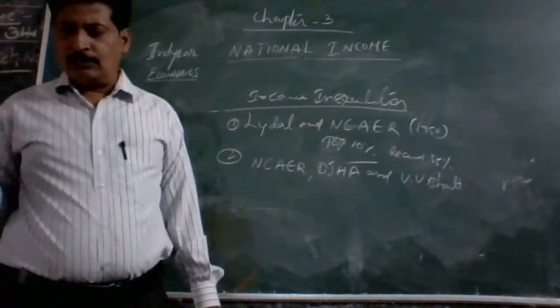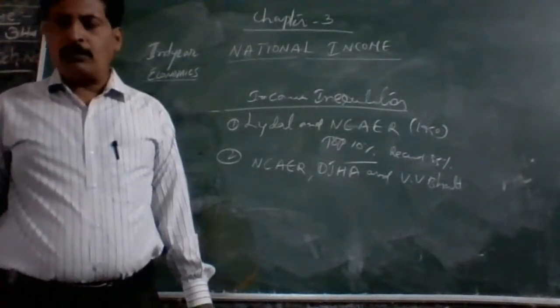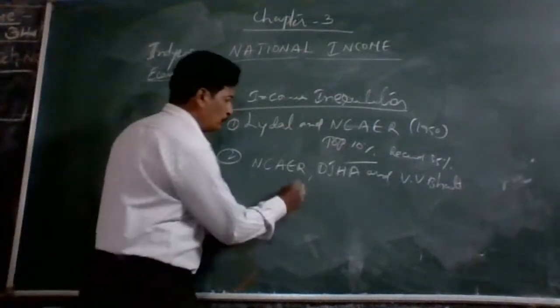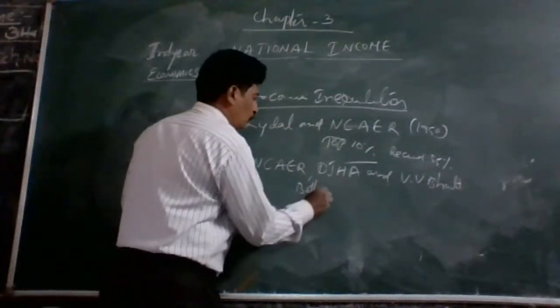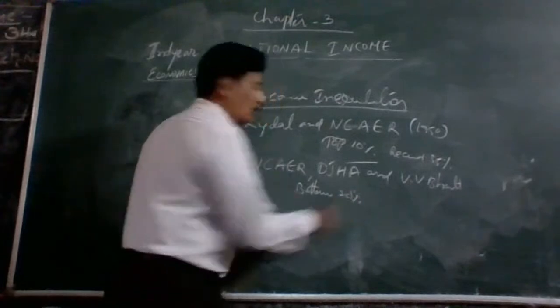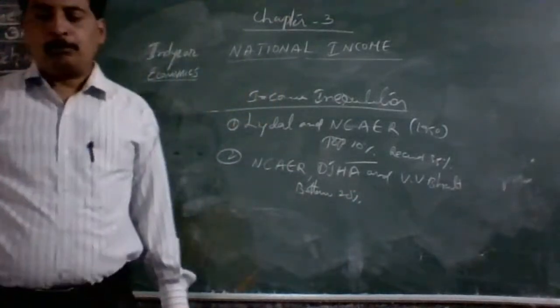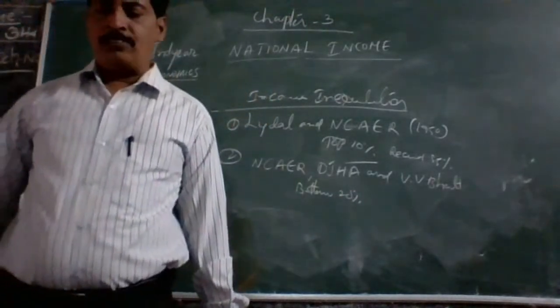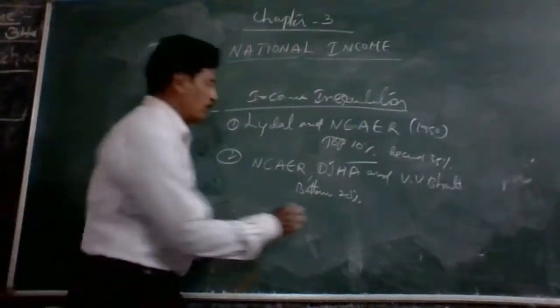Their estimation is that the bottom 20% of people had a share of 7.5%.